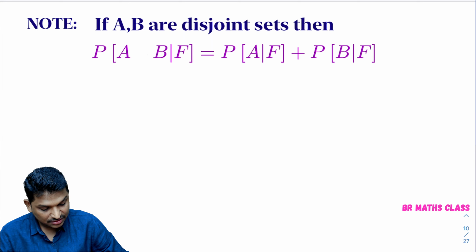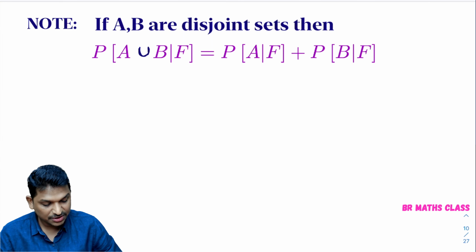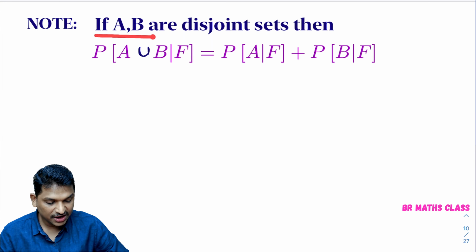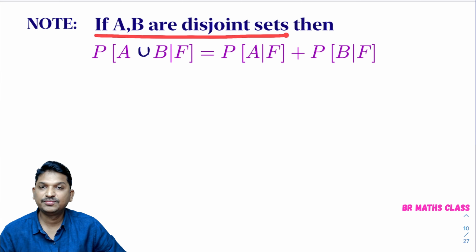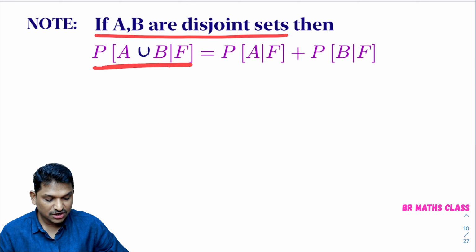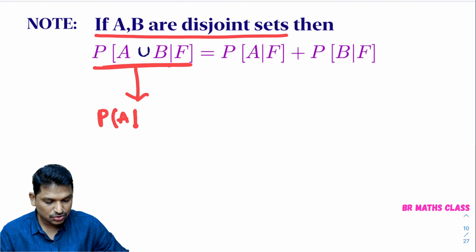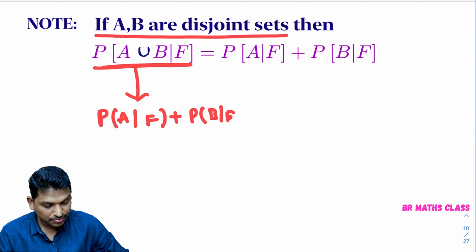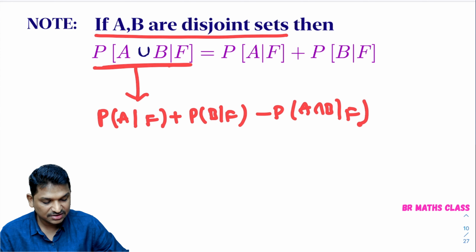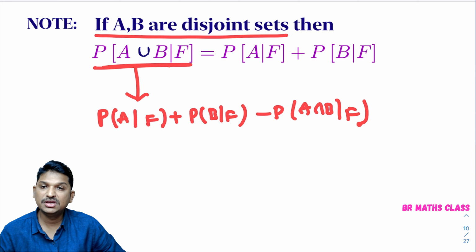This is the probability of A union B given F. If A and B are disjoint sets, what is the probability of A union B given F? Actually, we learned this just now from result number 2, property number 2. The probability of A union B given F is the probability of A given F plus the probability of B given F minus the probability of A intersection B given F. This is the formula.